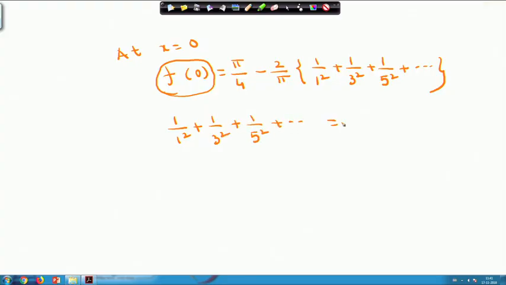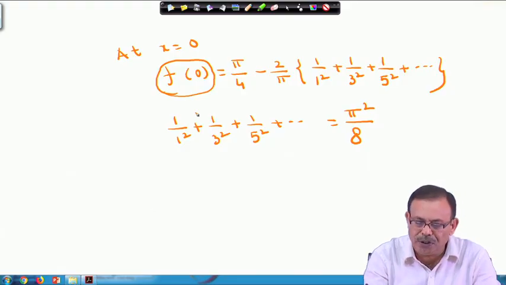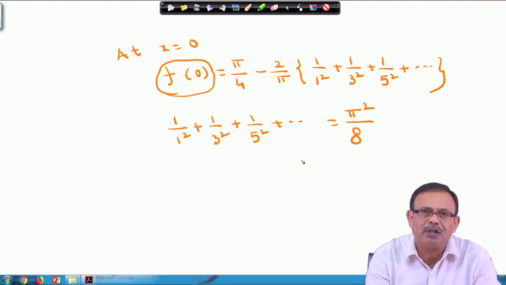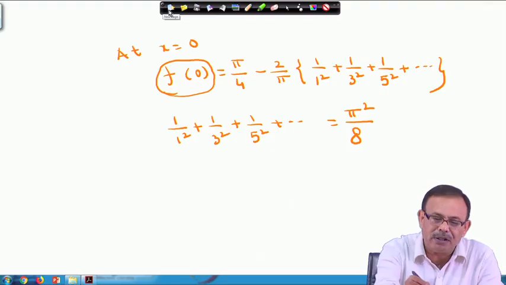This will be nothing but, since 2 by pi is there, if it goes to that side, pi square by 8. Please note that for the function which was given, at x equals 0 the value of f 0 is 0. By substituting that, I am getting the value of this series: 1 by 1 square plus 1 by 3 square plus 1 by 5 square equals pi square by 8.